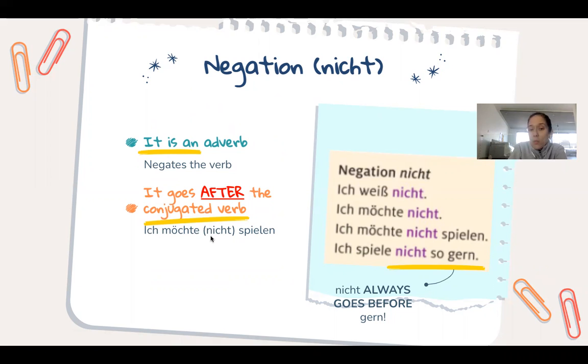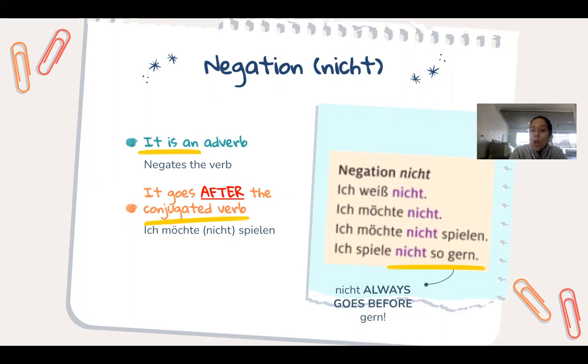You could say, ich möchte spielen. I want to play. But if you do add nicht after the conjugated verb möchte, want, then you're saying, I want not to play, or I do not want to play. Sometimes we forget this because it's the opposite as in English. In English, we first say the negation and then we say the word. I do not want to play, I do not want to eat.